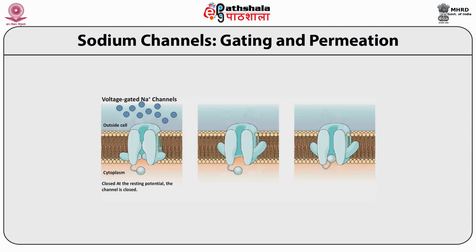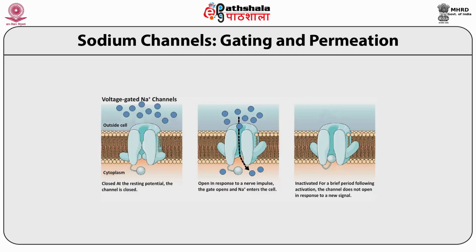Sodium channels, gating and permeation. As I told you before about gating, the gating is nothing but opening and closing of ion channels, and permeation is how ions pass through an open channel. This diagram is showing voltage-gated ion channels, how they open and close. They are closed at the resting membrane potential. At rest, the neuronal membrane has a membrane potential of minus 70 millivolts.